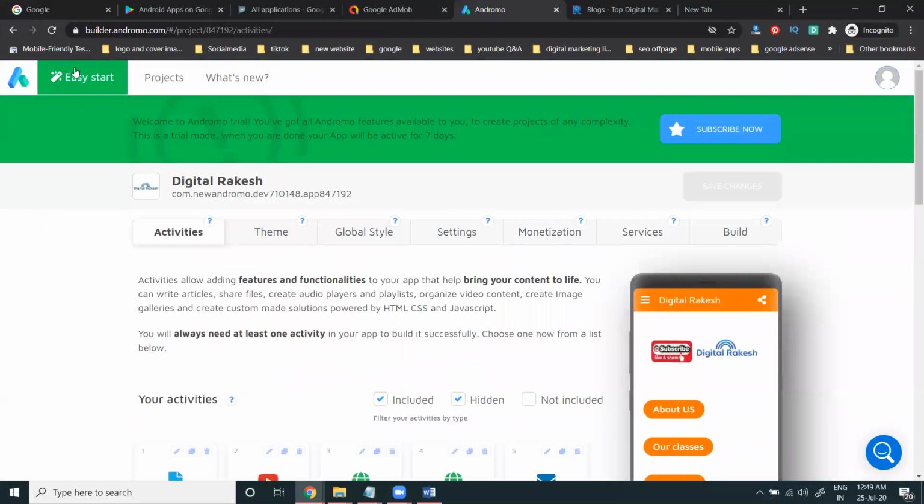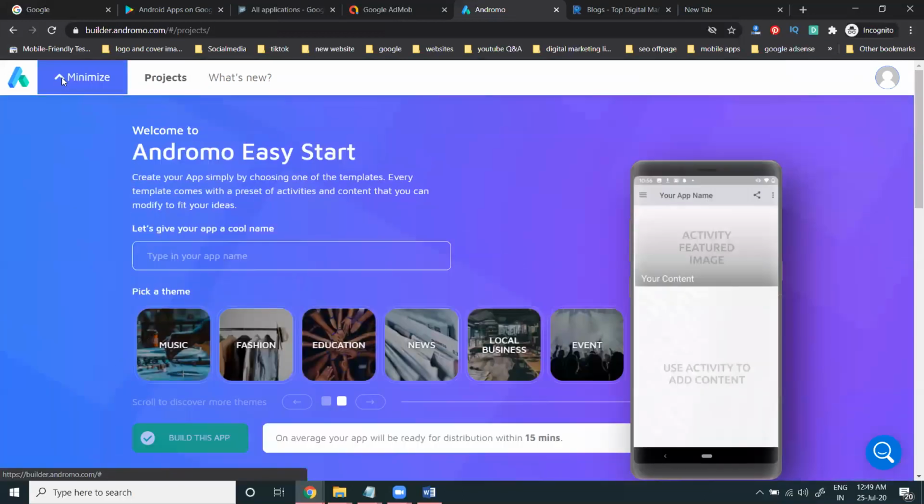Suppose if you want to change the theme also, go and change your theme here. In this, when you are starting, whichever application you select here, you can change your theme option also. So you can go to the project here.